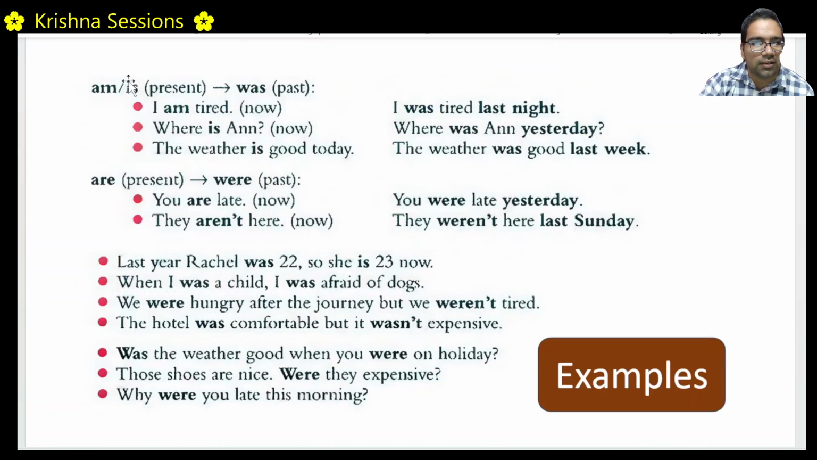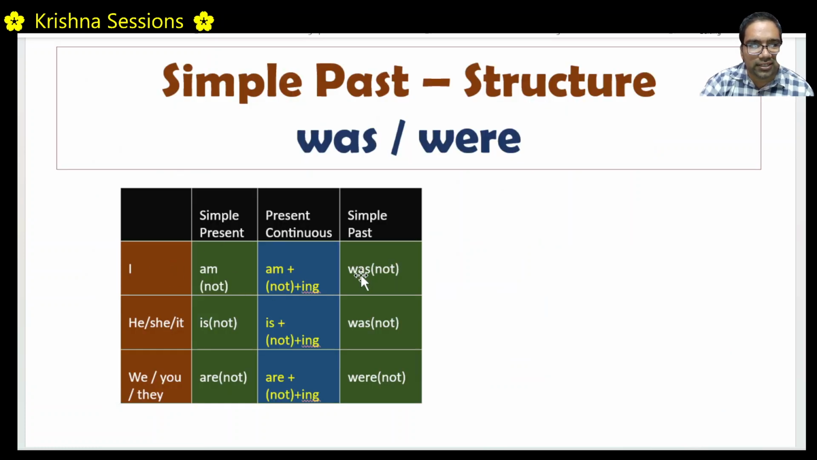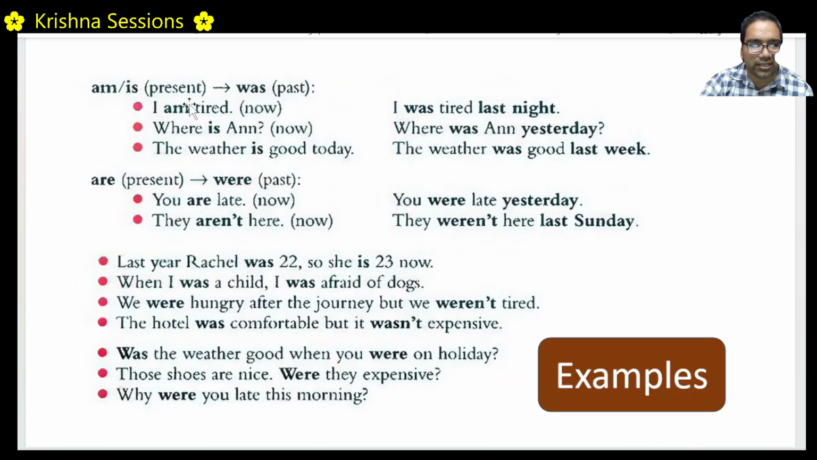I am tired. This is simple present. I was tired last night. I am tired means it is right now, at the time of speaking. I was tired last night. Because it was past, we use simple past for this. See, for I, it is again was. Nothing else changes. I am tired now. I was tired.